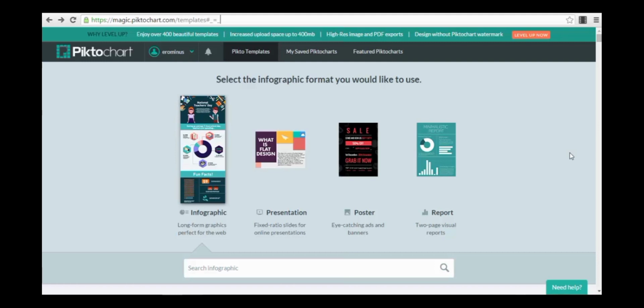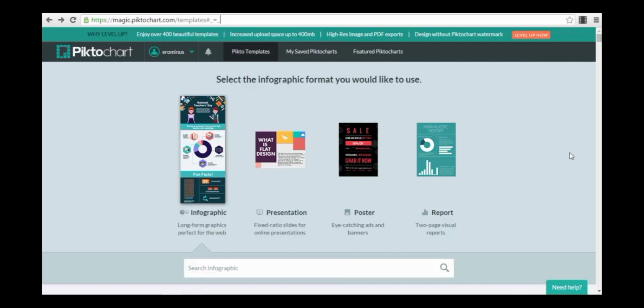So this tool is called PictoChart, and you can actually do different types of presentations, images, posters, reports, and infographics with it. You can create an account for free. You can log in with your Facebook account. Most of these online platforms and tools that you will see me exposing in my lectures, you can practically connect with Facebook. I think with every single tool online you can create an account automatically with Facebook or other social media accounts, and this is no different.